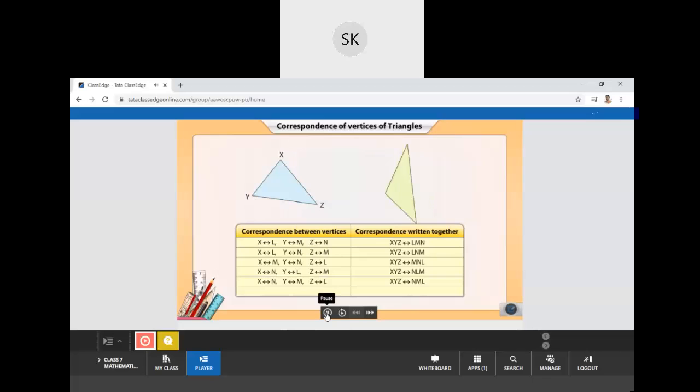Now, we rotate the second triangle. Now, Dhruva, will you tell it to me? If we rotate the LMN triangle like this, then first of all, the triangles we are considering are XYZ and MLN. Will you tell me the correspondence of vertex X to which vertex in LMN?